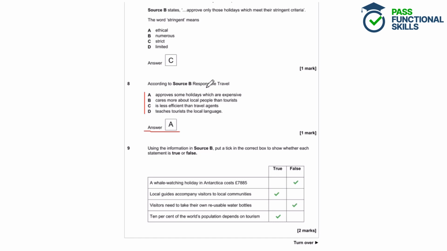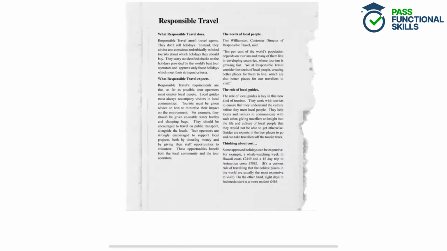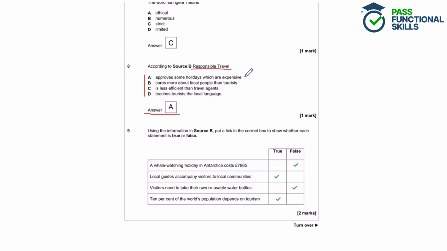So we need to go through the text and we need to identify which one is correct. So which thing does responsible travel do? Does it approve some holidays which are expensive? Well, when we look at this subheading about cost, we can see that some approved holidays can be expensive. So they do approve some holidays which are expensive, and A is the correct answer.